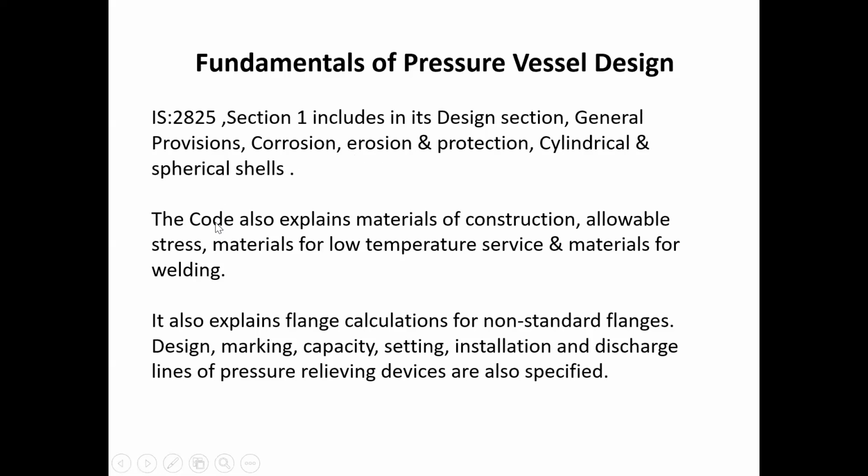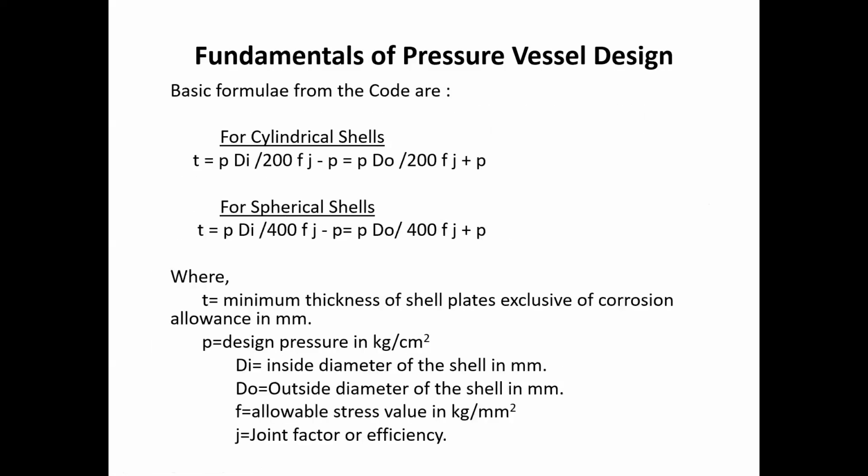The code also explains the material of construction, allowable stresses, material for low temperature service, and material for welding. It also explains the flange calculations for non-standard flanges, design, marking, capacity, setting, installations, and discharge lines of pressure relieving devices. So there are various details related to pressure vessels under IS 2825.